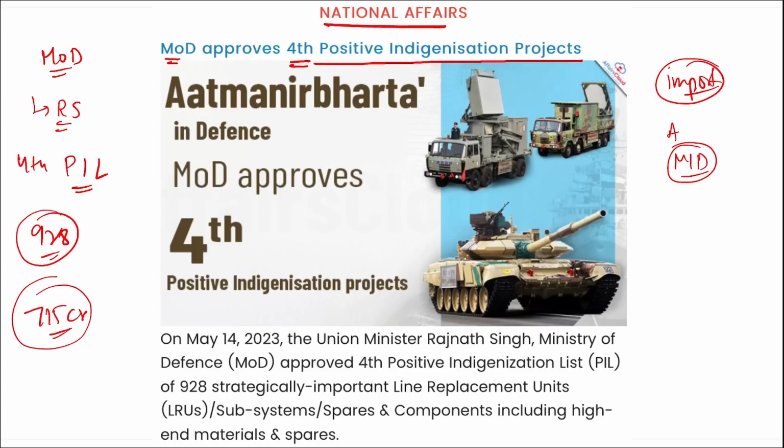Now, the import value of all these 928 products would have been around 715 crore if we had imported them from different parts of the world. Correct? The 4th list is a follow-up of the previous 3 PILs. These lists contain 2500 items which are already indigenized and 1200 items which will be indigenized within the given timeline.